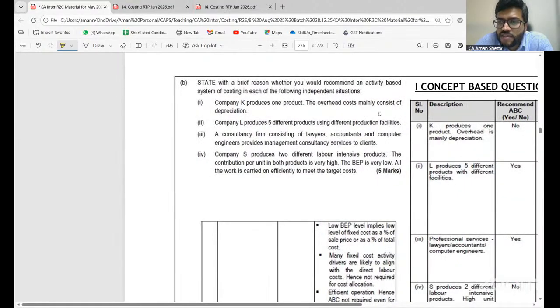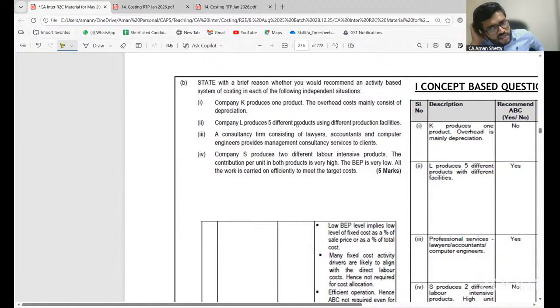Production facility means it is a different production department. In ABC, do we use departmentalization of overheads? No. So it does not bother us whether the production facilities are different or not. As long as there are multiple products, is ABC suggested? Yes, sir.